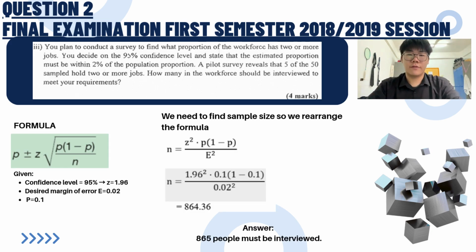Based on the B3 question, we are given confidence level equal to 95%, desired margin of error equal to 0.02, p equal to 0.1. So for this question, we are going to find the sample size. So we rearrange the formula and we sub the numbers into the formula. And then we get 864.36. So 865 people must be interviewed.